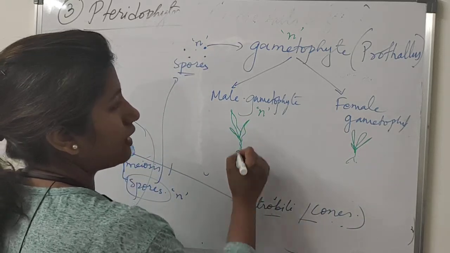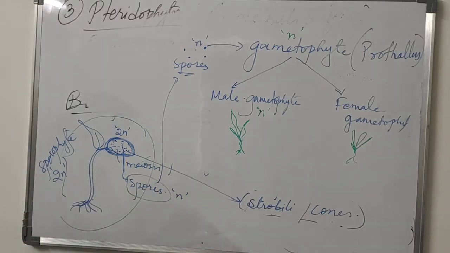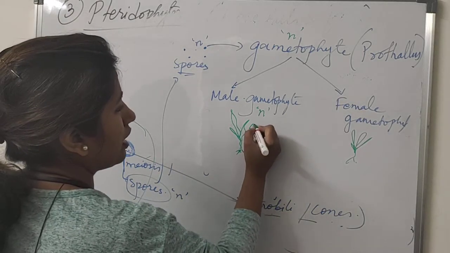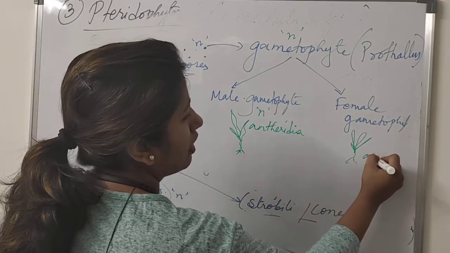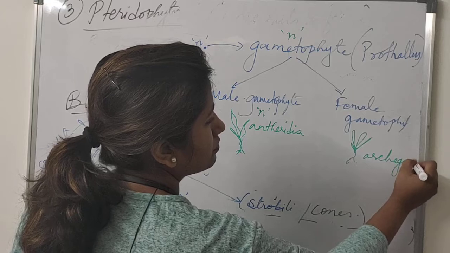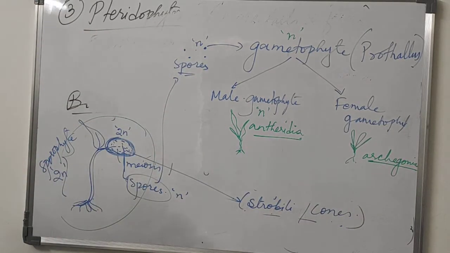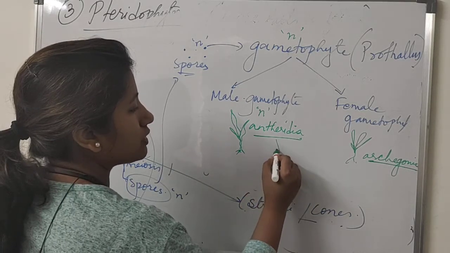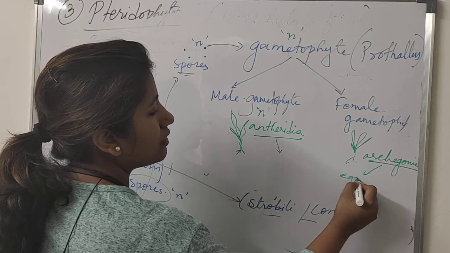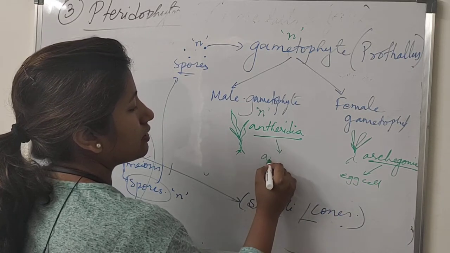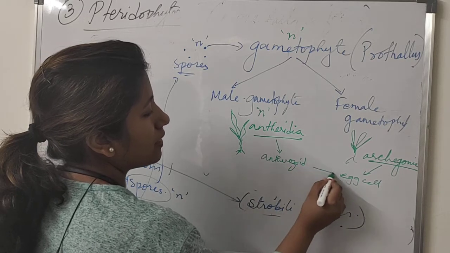The male gametophyte will have the male sex organ, and the female gametophyte will have the female sex organ, having antheridia and archegonia. Antheridia will produce the male gamete, antherozoid, and archegonia will produce the egg cell. Antherozoid and egg cell, male gamete and female gamete.